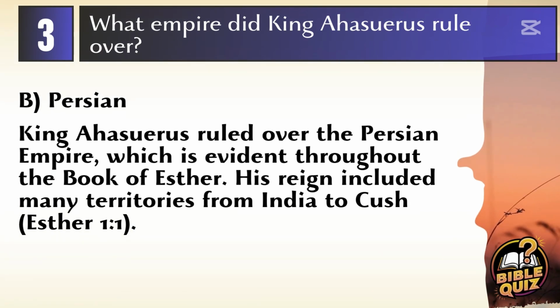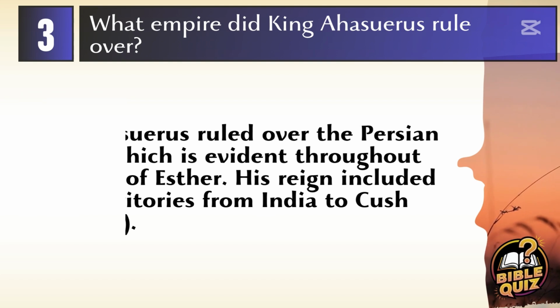Answer B. Persian. King Ahasuerus ruled over the Persian Empire, which is evident throughout the Book of Esther. His reign included many territories from India to Kush, Esther 1:1.